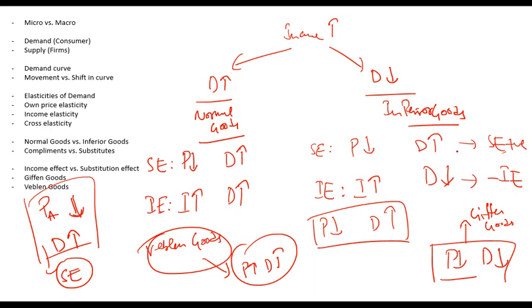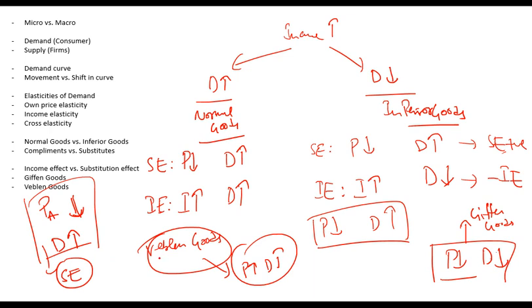Giffen goods are those goods in which the income effect more than offsets the substitution effect, and due to that reason price and demand move in the same direction. Veblen goods are those goods in which demand is related to price, that is, the higher the price, the higher the demand. For example, premium watches: if they are sold at higher prices, demand will be higher. If they cut the prices, demand will also decrease. Why? Because people buy them because they are premium for that value.